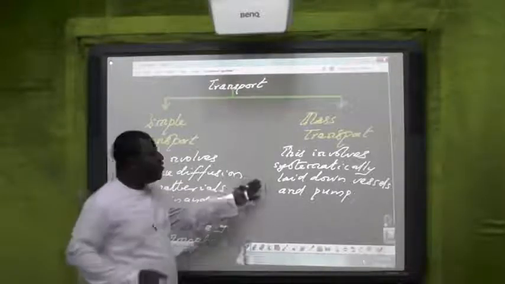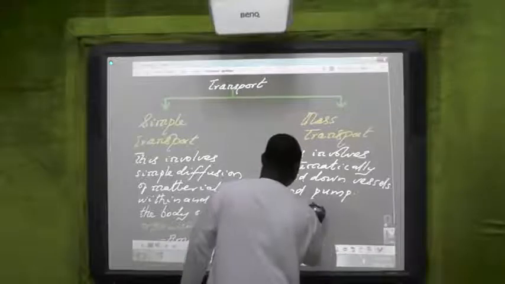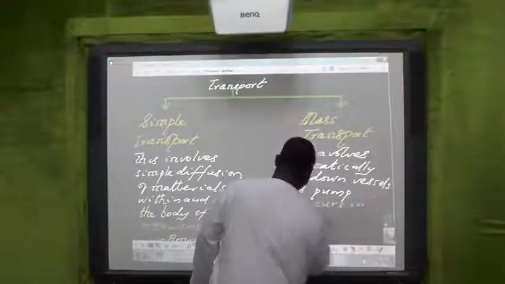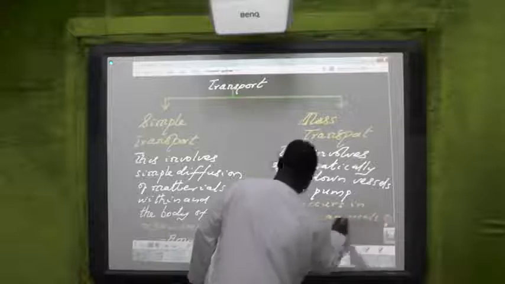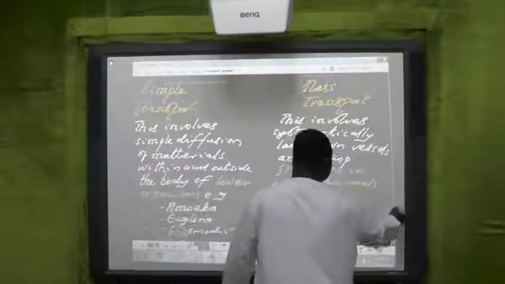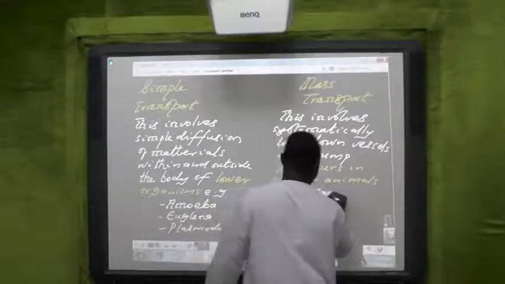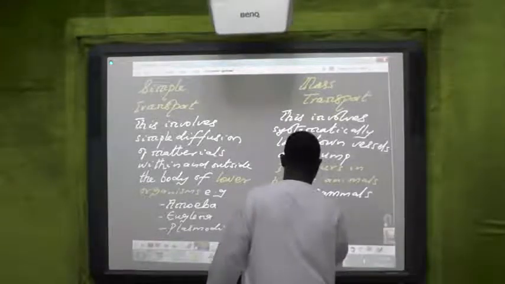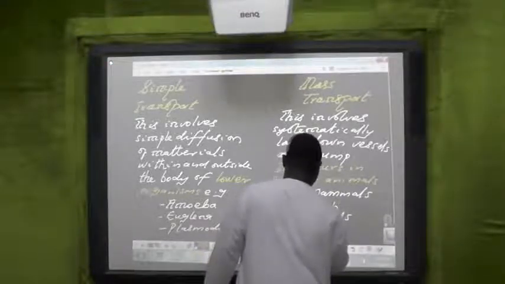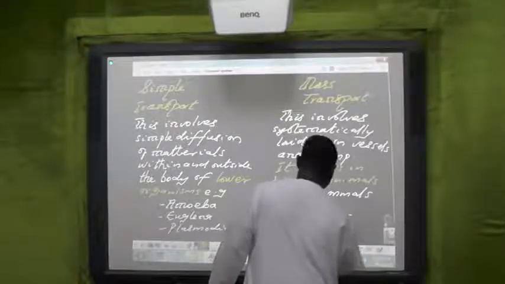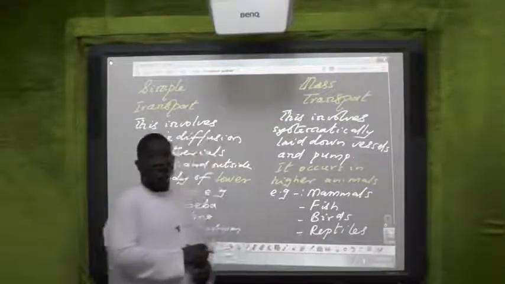Yes, this occurs in higher animals like you and I. It occurs in higher animals, e.g. mammals, fishes, birds, reptiles, and amphibians. These are vertebrates. It happens a lot in vertebrates.